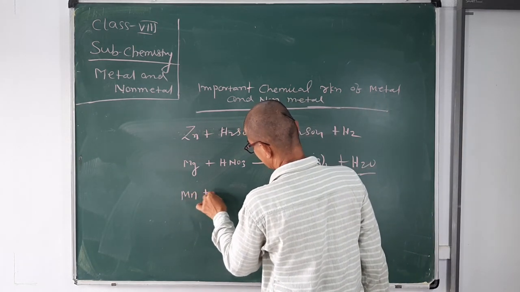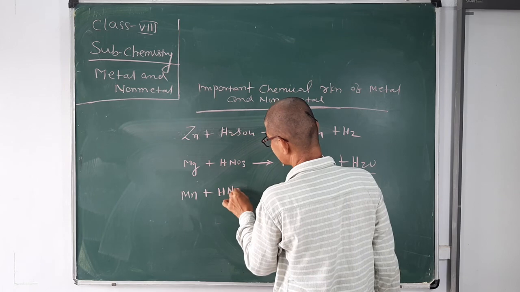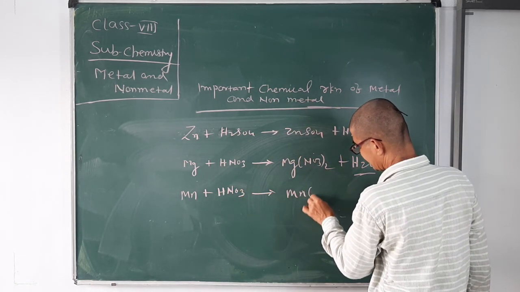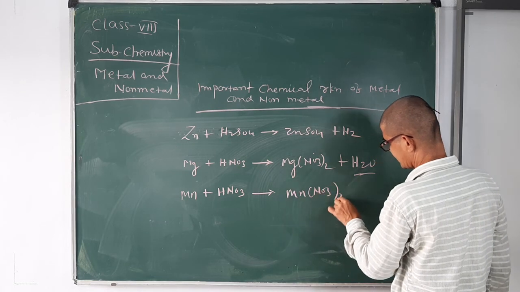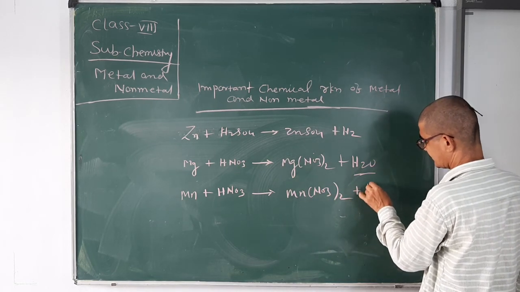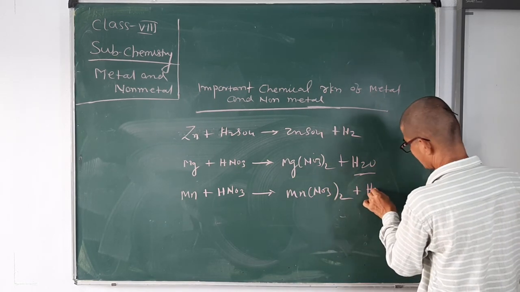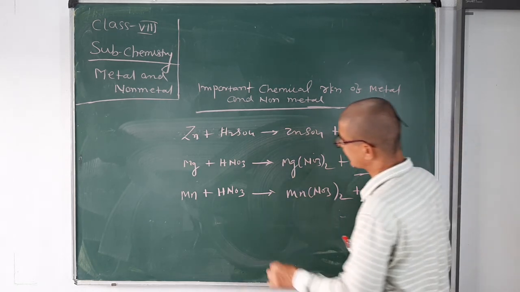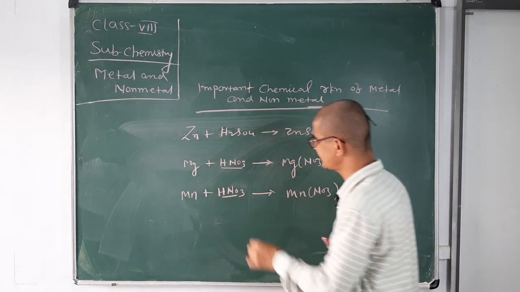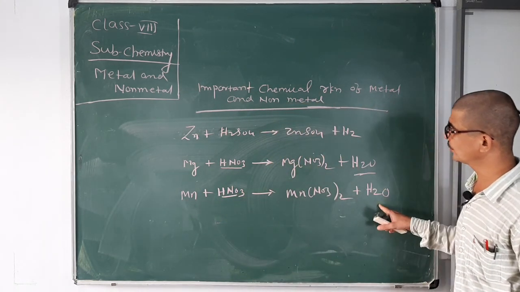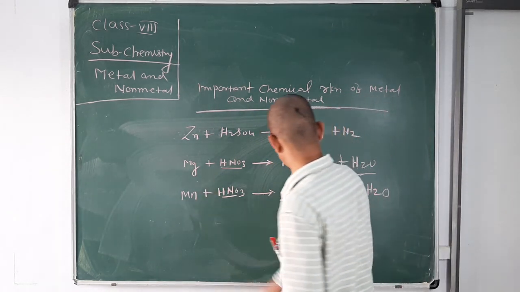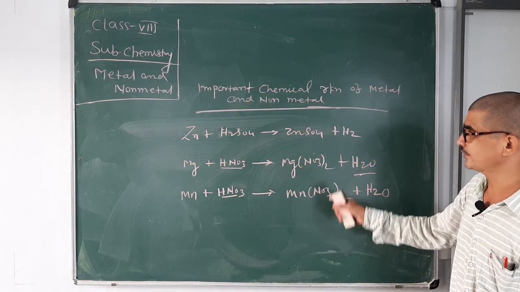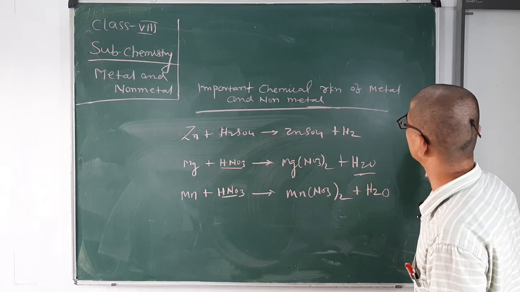Manganese reacts with nitric acid to form manganese nitrate and water. Because nitric acid is an oxidizing agent, it oxidizes hydrogen to water. So these are two metals which react with concentrated nitric acid, and we get nitrate along with water.